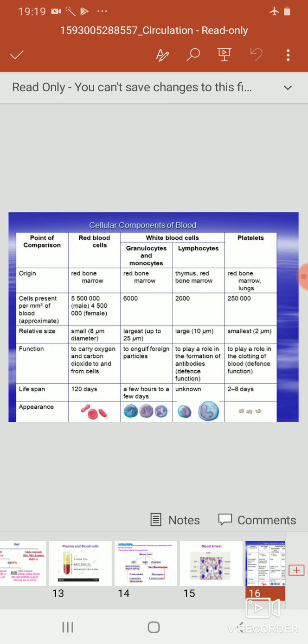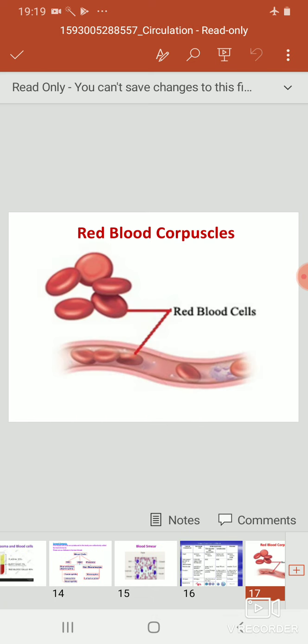Now the platelets. The formation of platelets takes place in red bone marrow. Their normal range is near about 2 lakh to 4.5 lakh per cubic mm. The main function of the platelet is the clotting of blood, and lifespan is 2 to 8 days. This diagram shows the structure of RBCs, which are showing the absence of nucleus. Only nucleated RBC present in camel.